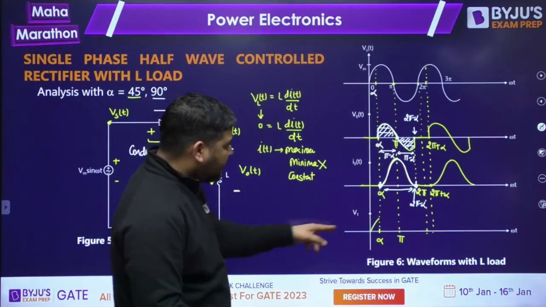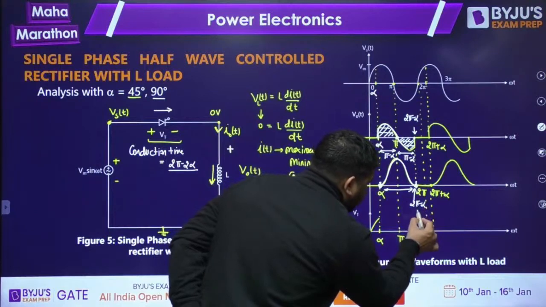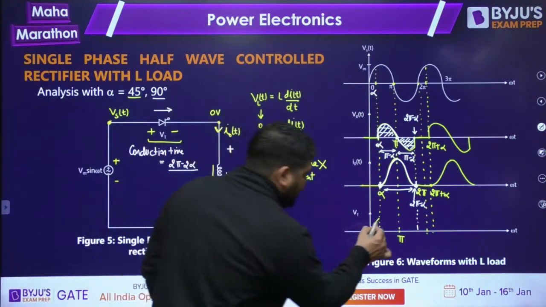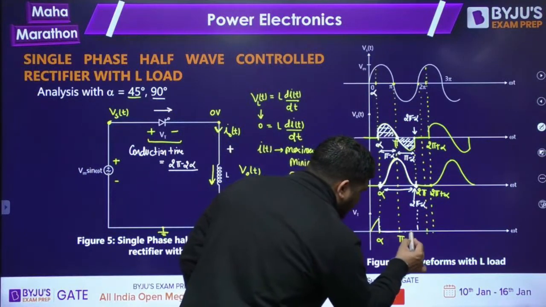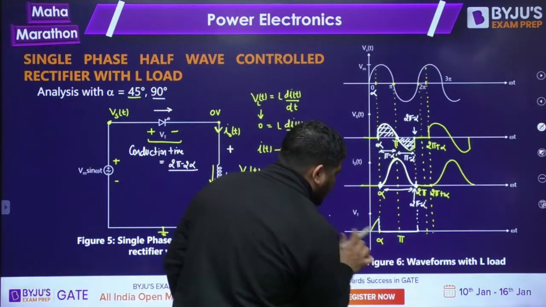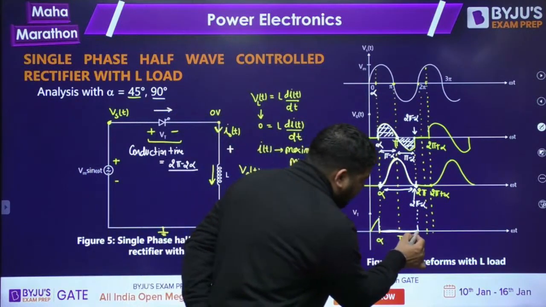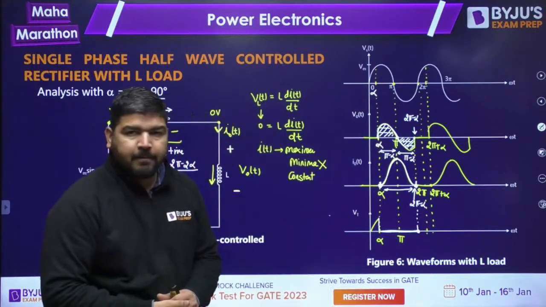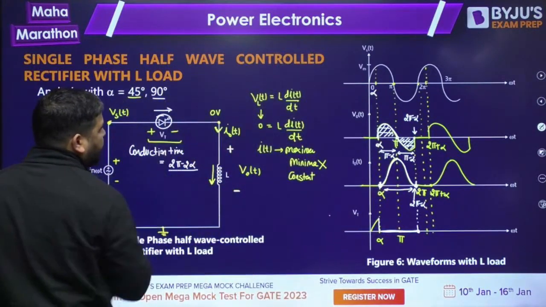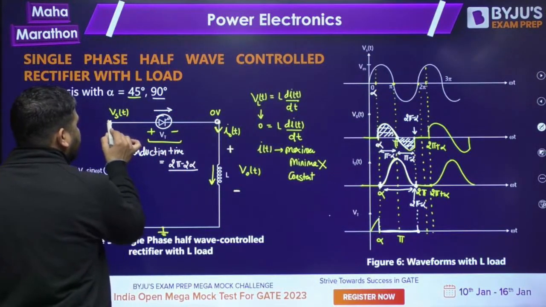Now, what will be the Vt? You know that from alpha to this instant, thyristor is conducting. If thyristor is conducting, it is shorted. It means the voltage across the thyristor will be 0. Now, after this 2 pi minus alpha, what will happen? The thyristor will turn off. It is open now. If it is open, then the output voltage is 0 and this side voltage is VST.